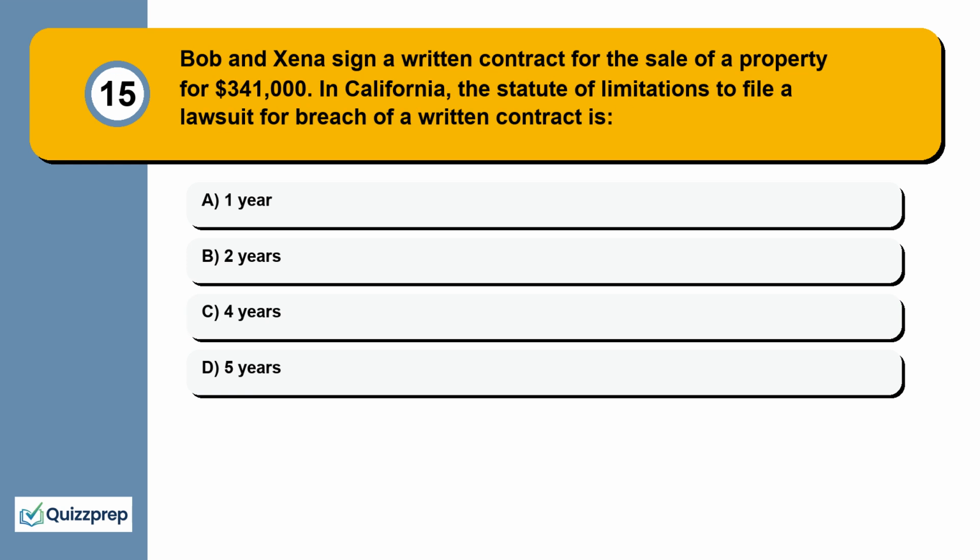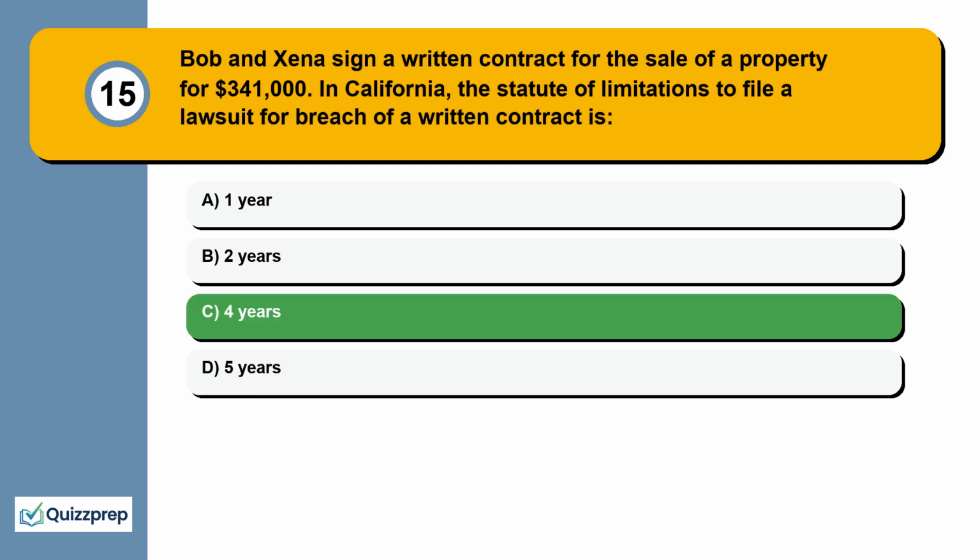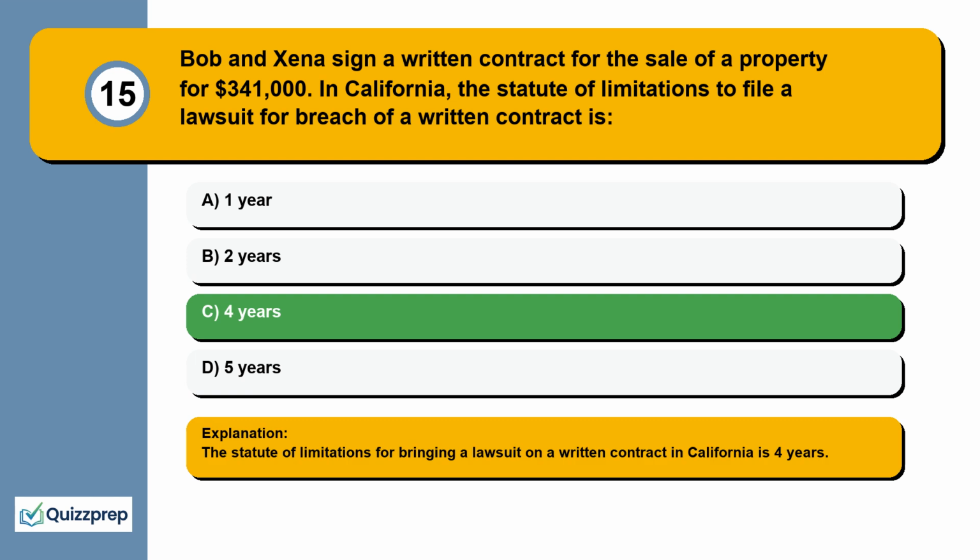Question 15. Bob and Zena sign a written contract for the sale of a property for $341,000. In California, the statute of limitations to file a lawsuit for breach of a written contract is 1 year, 2 years, 4 years, 5 years. The statute of limitations for bringing a lawsuit on a written contract in California is 4 years.